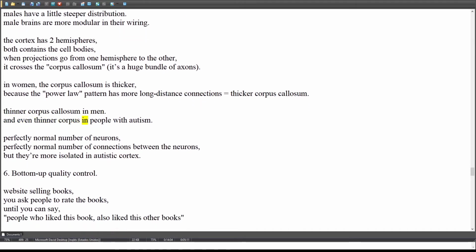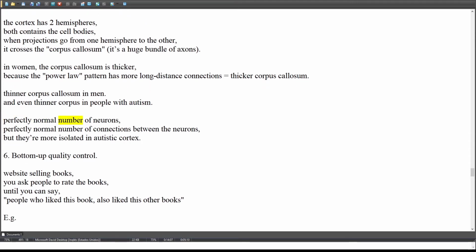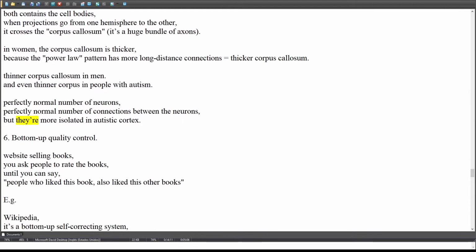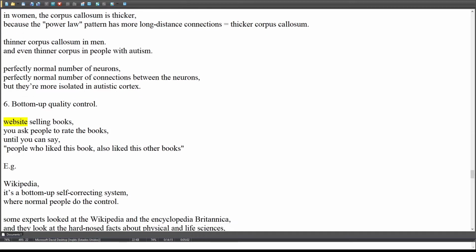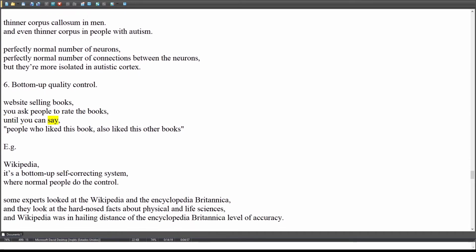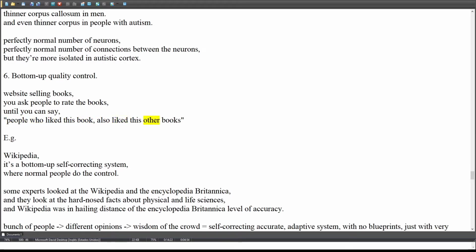And even thinner in people with autism. Perfectly normal number of neurons. Perfectly normal number of connections between the neurons. But they're more isolated in the autistic cortex. 6. Bottom-up quality control. Website selling books. You ask people to rate the books, until you can say, people who like this book also like these other books.